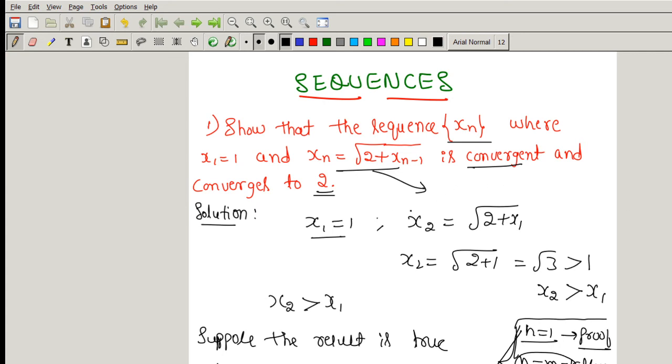This sequence, xn is equal to root of 2 plus xn minus 1, is always convergent because we checked for monotonically increasing as well as bounded. If any sequence is monotonically increasing as well as bounded above, it is always convergent. Now we have to check whether the sequence converges to 2.